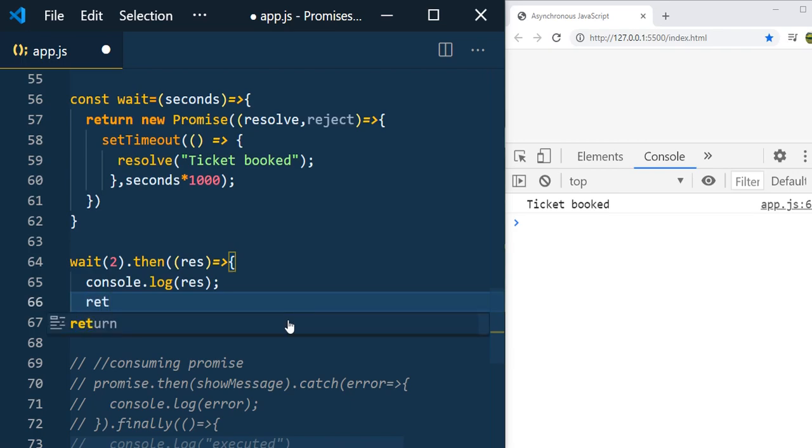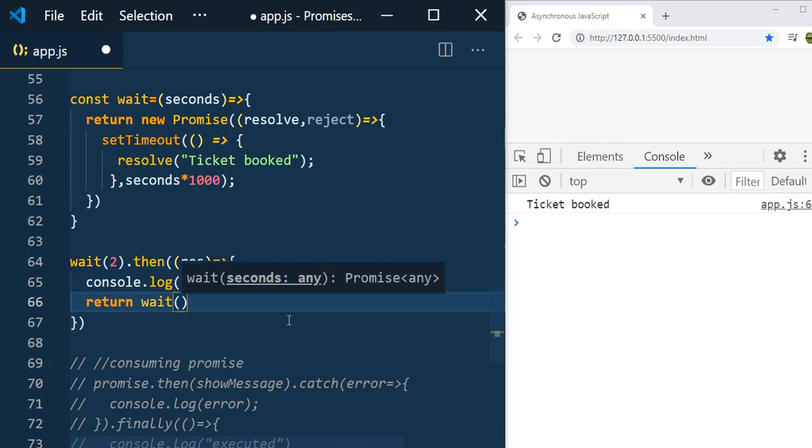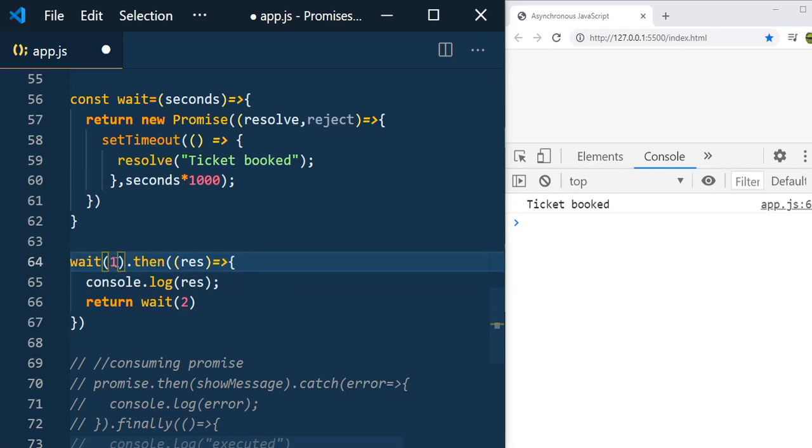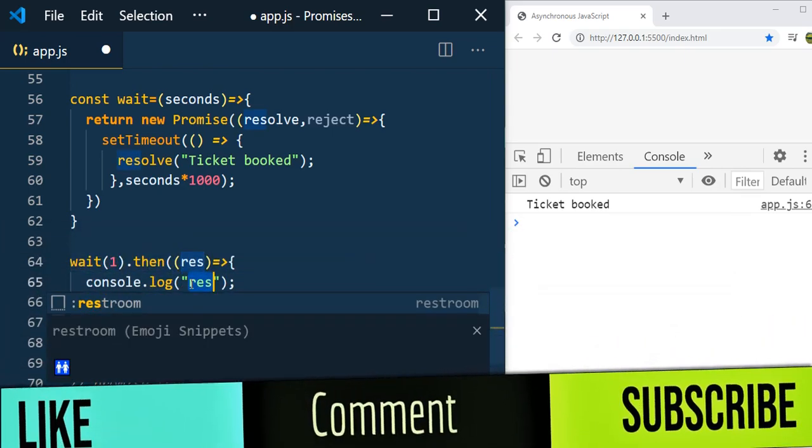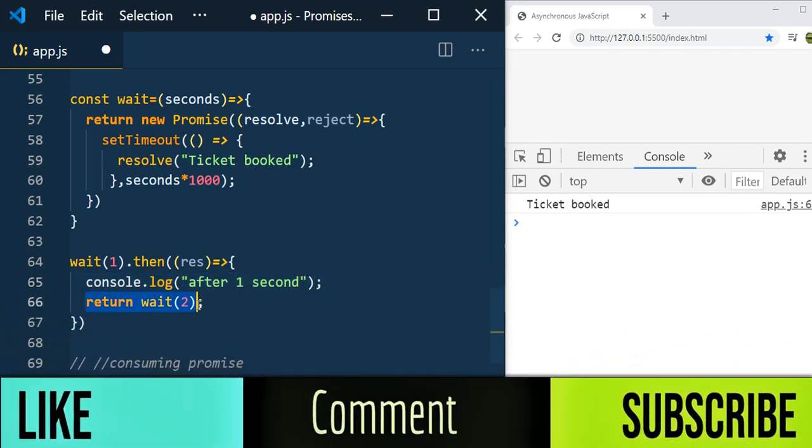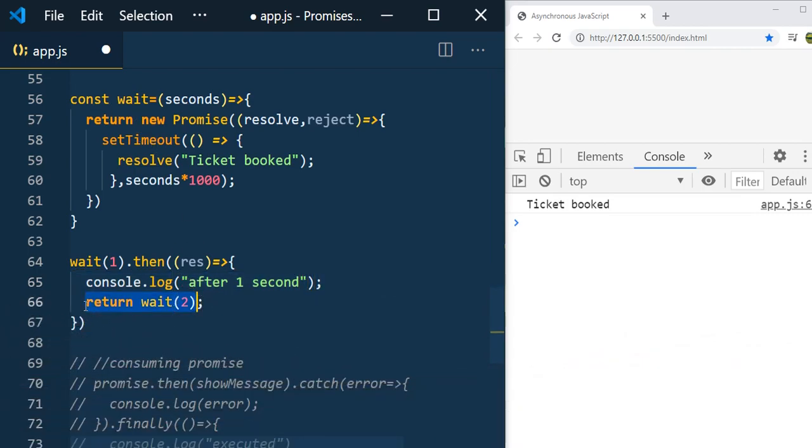Here I am going to make another call: return wait, and here I pass 2 seconds, and let me pass 1 second, and here I mention after 1 second. I just made a call to this and I just returned the promise. So after receiving its promise value, we made the call to return the promise.